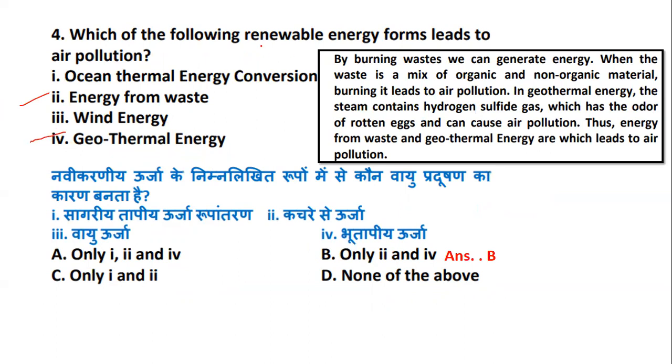See, we are talking about renewable energy. By burning waste, we can generate energy, no doubt. When the material is a mix of organic and non-organic material, it leads to pollution. In geothermal, the steam contains hydrogen sulfide gas, which has the odor of rotten eggs and can cause air pollution. And thus energy from waste and geothermal are the ones which lead to air pollution. Is it clear? That is option number 2 and option number 4.